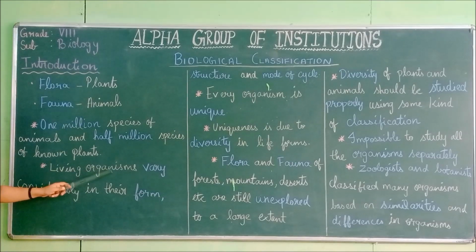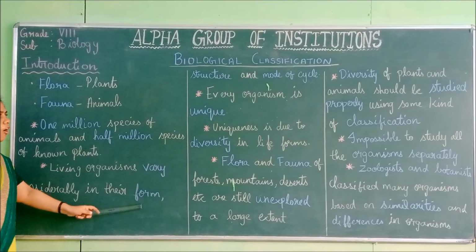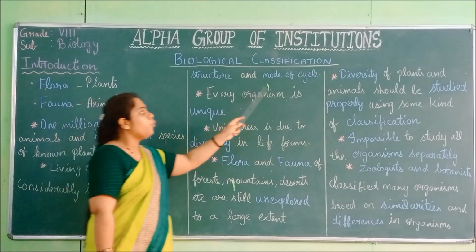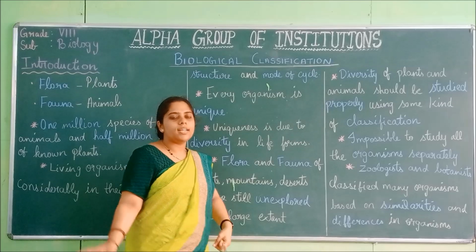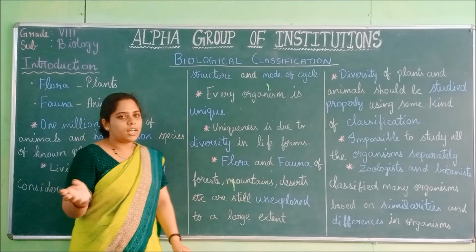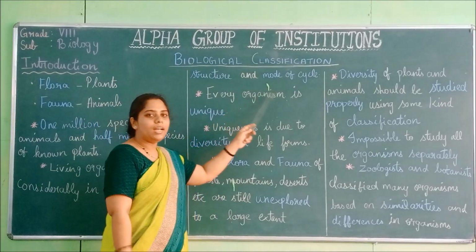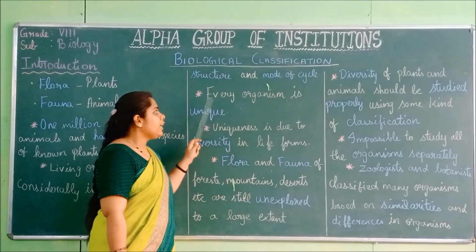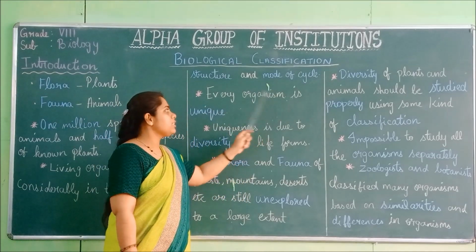Living organisms vary considerably in their form, structure and mode of life cycle. All the organisms differ from one another in form, structure and mode of life cycle, and every organism is unique.